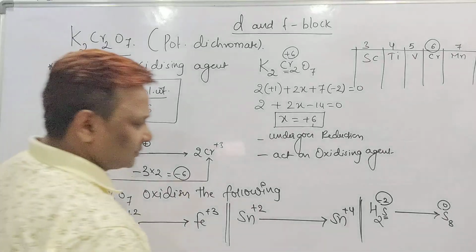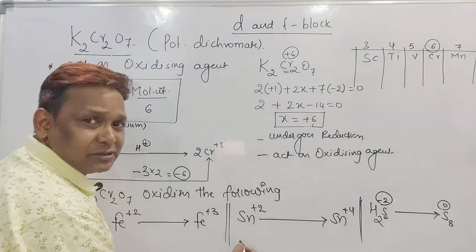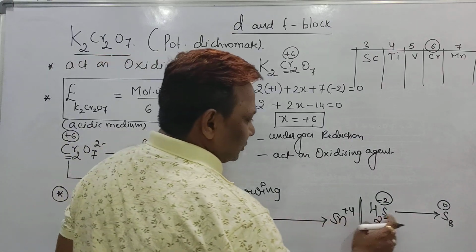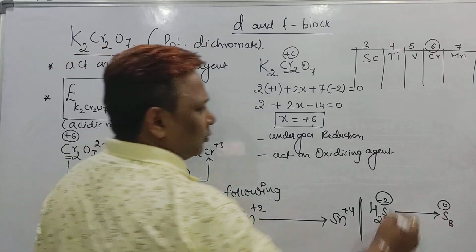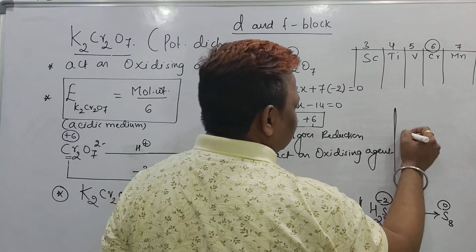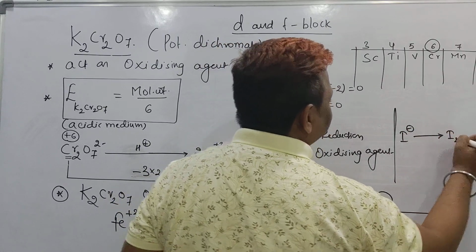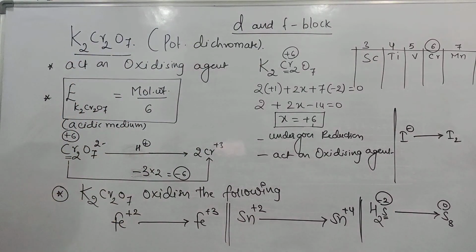Most important: it oxidizes ferrous to ferric, stannous to stannic, hydrogen sulfide to sulfur. One more, it oxidizes iodide ion to iodine. See, I wrote 4 here.